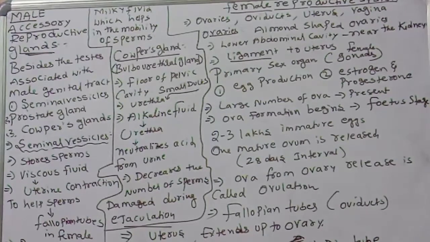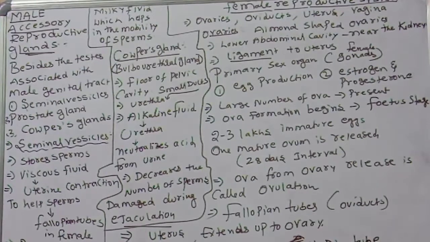Cowper's gland, are also bulbourethral gland. These gland secretions also include prostaglandins and nutrients like fructose. In our syllabus very little is given about this, but actually the seminal vesicles, Cowper's glands and prostate gland secrete prostaglandins, fructose and some other elements. These are useful for the motility and survival of the sperms.